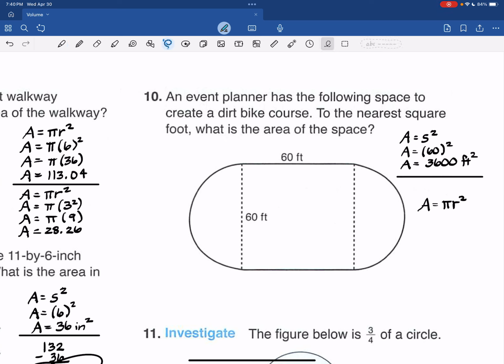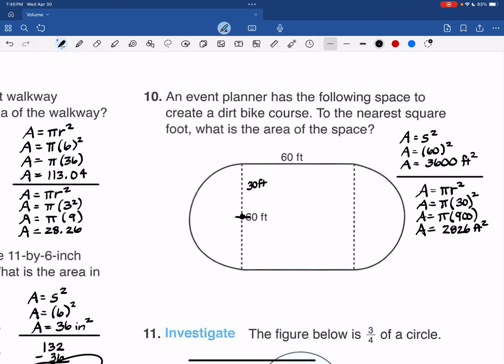And then this one, we need to do area is pi r squared. So area is pi times half of 60. We just want the radius, so that would be 30. And that's to the second power. So pi times 3 threes are 9 with 2 zeros. And this is going to be 900 times 3.14 is 2826.